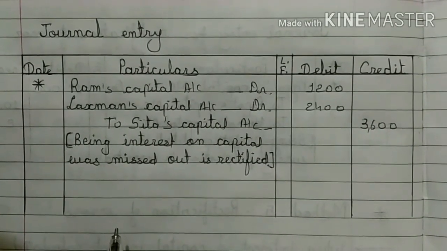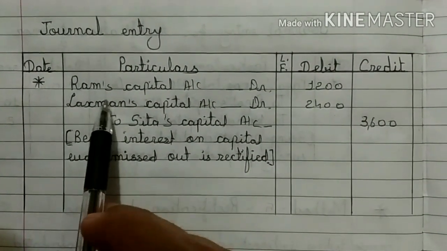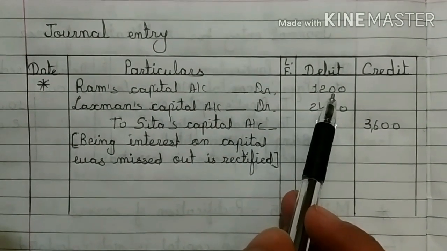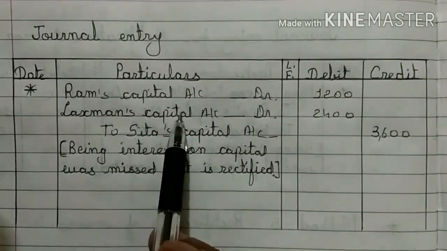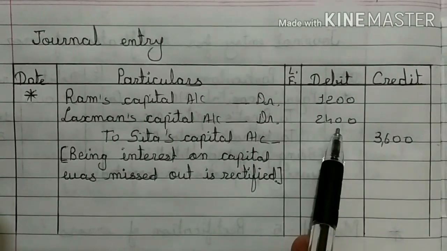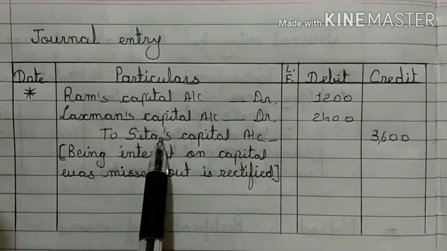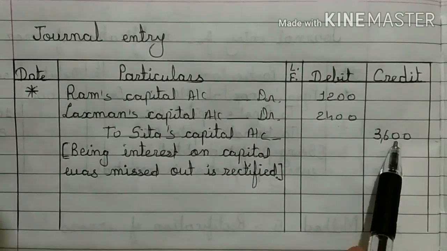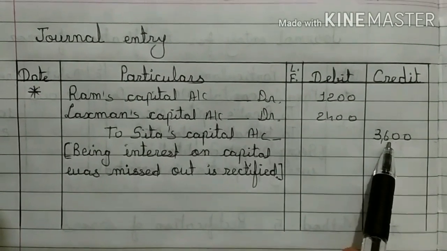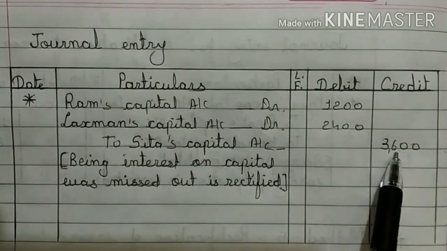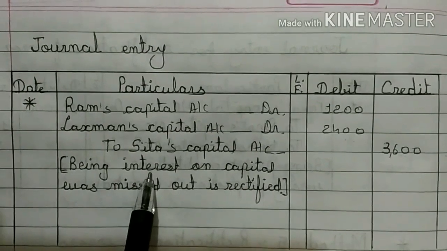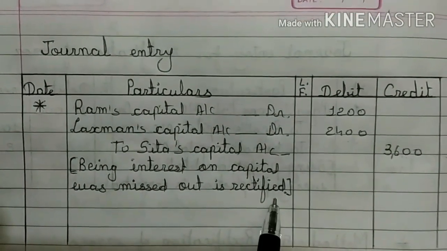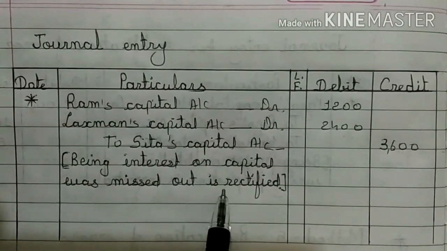Okay, now journal entry according to our calculation. Ram's capital account debited by 1,200 rupees. Lakshman's capital account debited by 2,400 rupees. To Sita's capital account credited by 3,600 rupees. After this, don't forget to write being, means short narration. Being interest on capital was missed out is rectified. So students, isn't it easy?